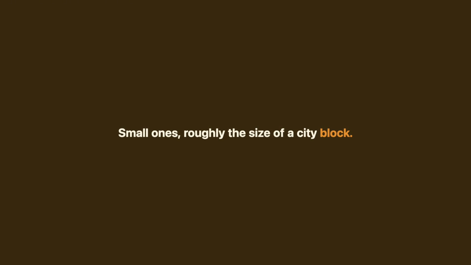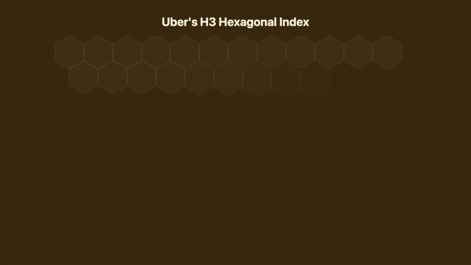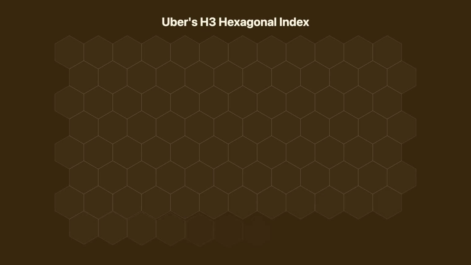Why hexagons and not squares? Stand in the middle of a square. Your corner neighbors are farther away than your side neighbors. That's uneven. Stand in the middle of a hexagon. All 6 neighbors are the exact same distance, uniform in every direction. That matters a lot when you're measuring who's close to you.